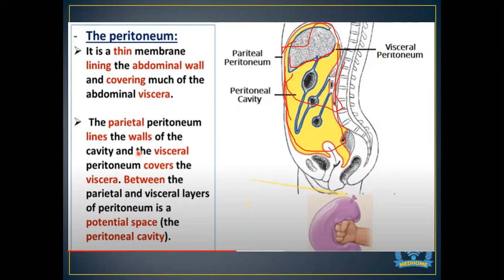It could be the diaphragm, stomach, spleen, any of the abdominal cavity organs that are being covered will be known as the visceral peritoneum, and the whole of the abdominal cavity that is surrounded on the anterior, posterior, anywhere on the sides will be called the parietal peritoneum. In between, the yellow colored space is the peritoneal cavity.